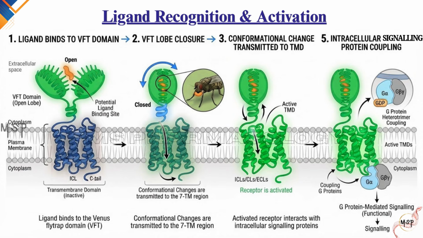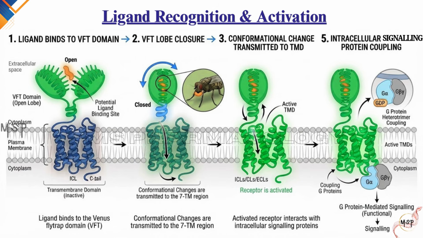Unlike Class A receptors, where ligands bind mainly within the transmembrane region, Class C ligands bind to the Venus flytrap domain. When the ligand binds, the two lobes of this extracellular domain close around the ligand, much like a Venus flytrap plant closes around its prey. This movement produces conformational changes that are transmitted through the receptor to the transmembrane helices. These structural changes then activate the receptor, allowing it to interact with intracellular signaling proteins.